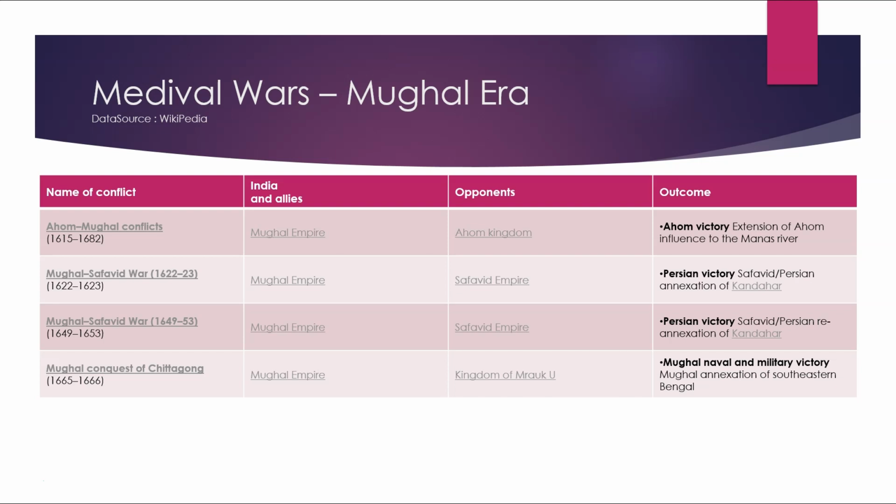Name of the conflict: Mughal conquest of Chittagong, 1665 to 1666. India and its allies were the Mughal Empire. Opponents were the Kingdom of Arakan. Outcome was Mughal naval and military victory, Mughal annexation of southeastern Bengal.